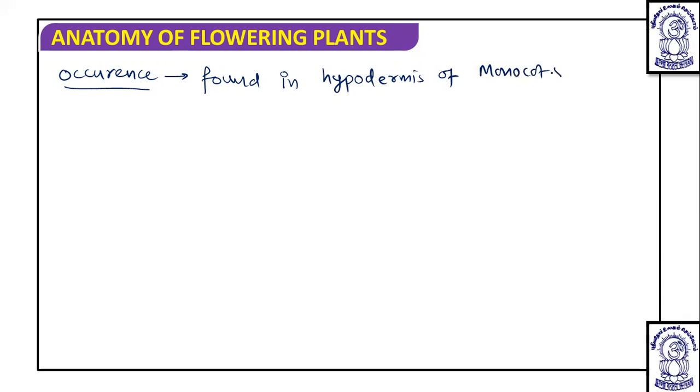We will discuss later that the hypodermis is present below the epidermis, and it is found mainly in stem. In root, you will not see the presence of this hypodermis. So this is what is observed.